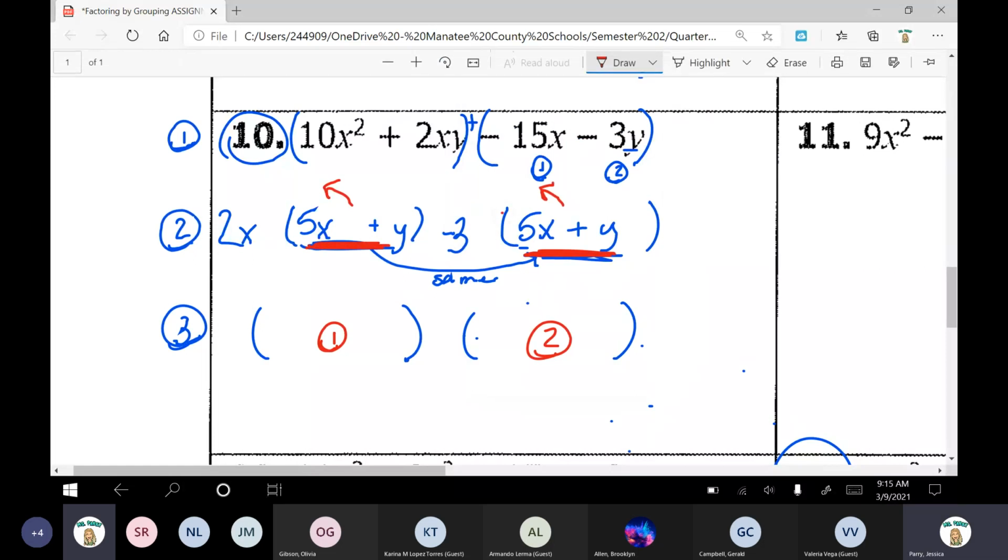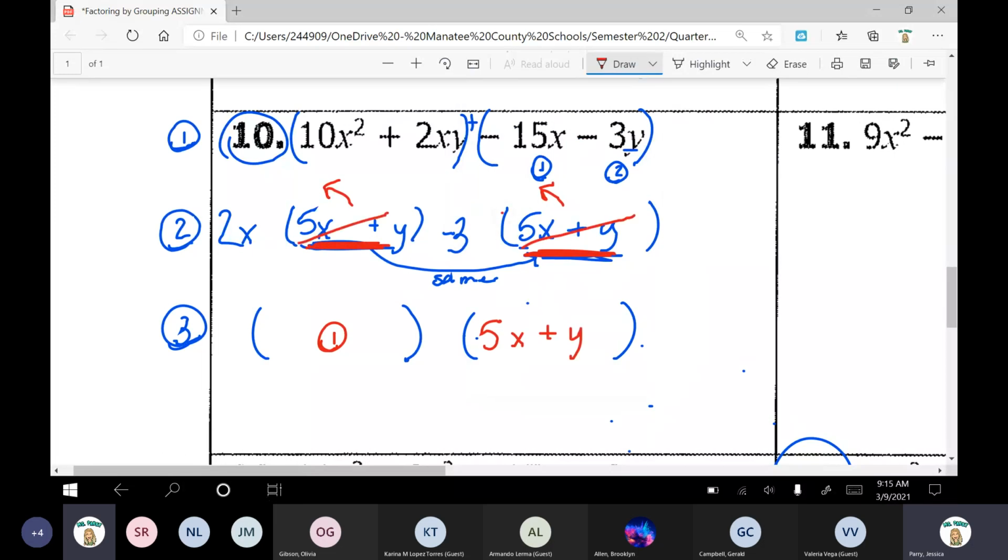Did we put it in the first set of parentheses or the second set? The second set. Perfect. That's how we were doing our notes, so let's keep it consistent. We're going to go ahead and put it in the second spot again: the 5x plus y. We took those out, factored them out.